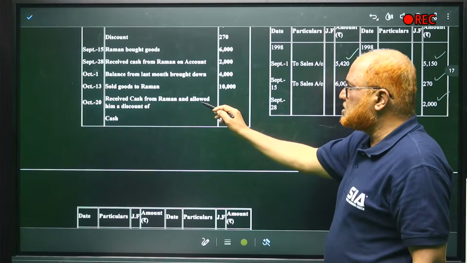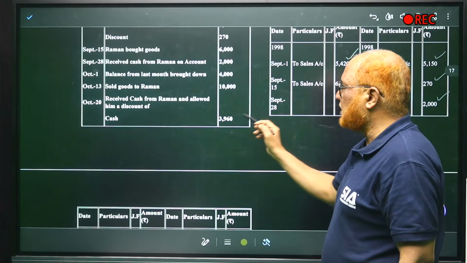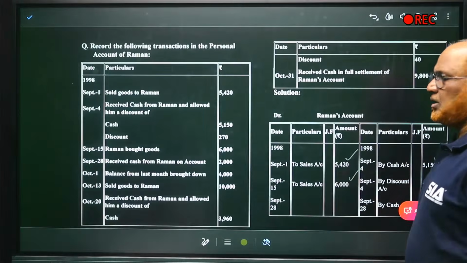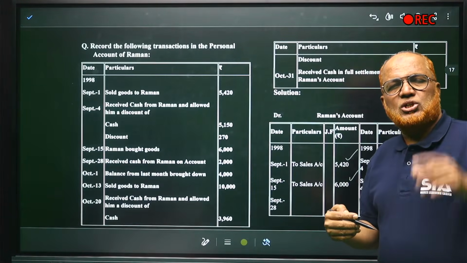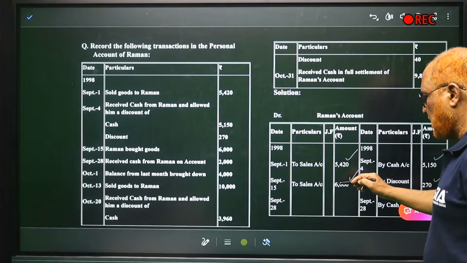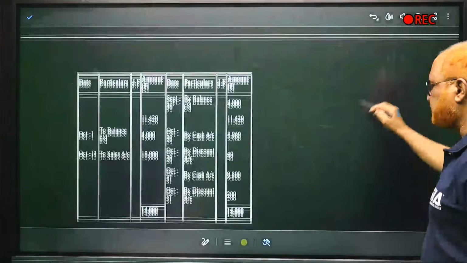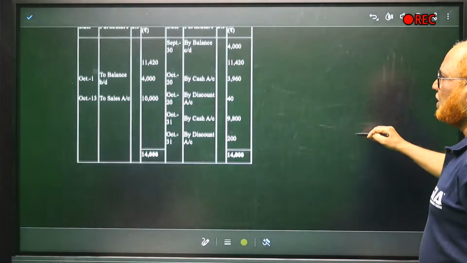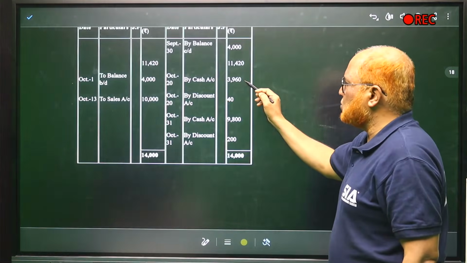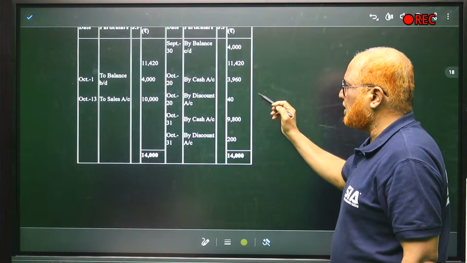Then we have cash received from Raman and allowed him discount, 3,960 cash and discount 40. When we receive the cash, cash account debit, discount allowed account debit, Raman account credit. So here I am crediting Raman. By cash 3,960, discount 40, right?